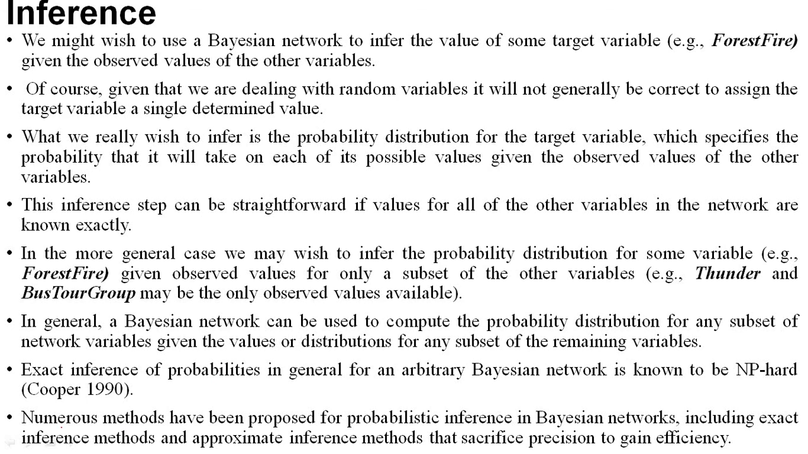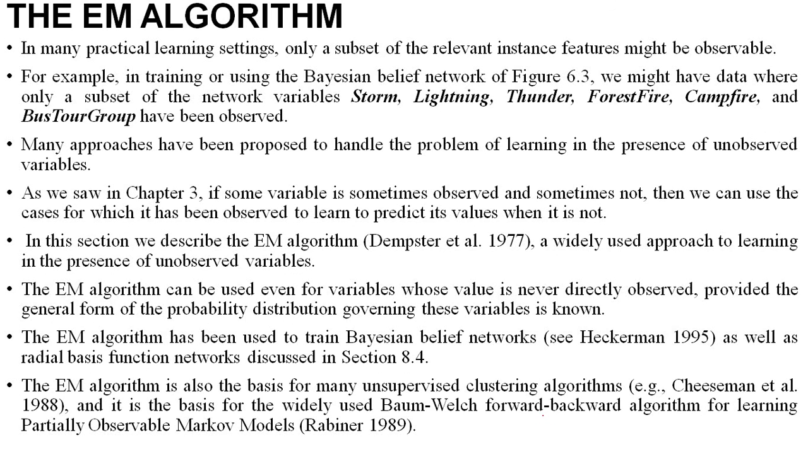Numerous methods have been proposed for probabilistic inference in a Bayesian network, including exact inference methods and approximate inference methods that sacrifice precision to gain efficiency. So there are numerous other methods that can be used to predict values in Bayesian networks. So this is about Bayesian networks.